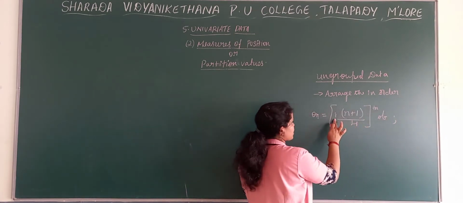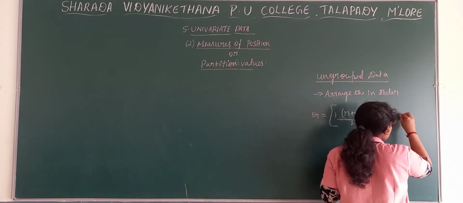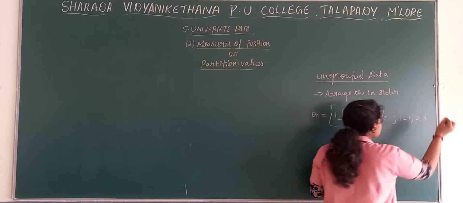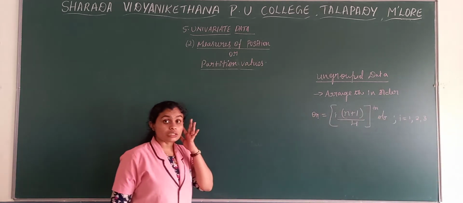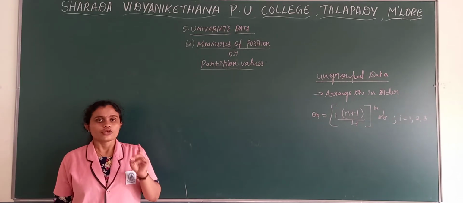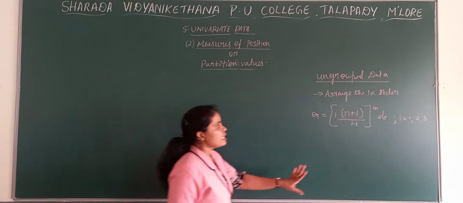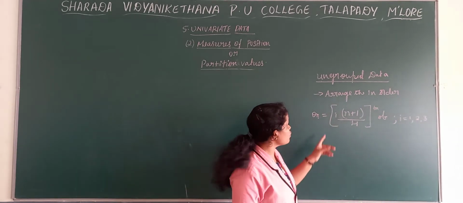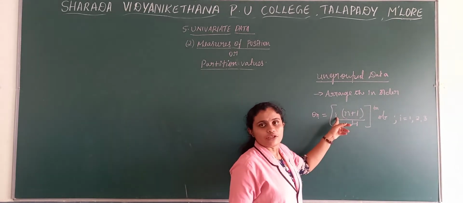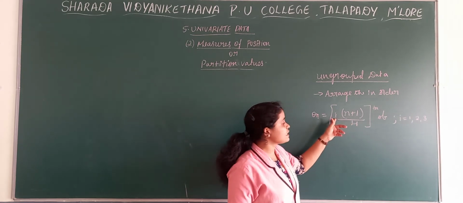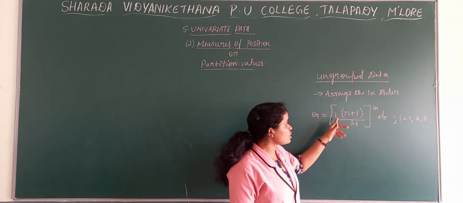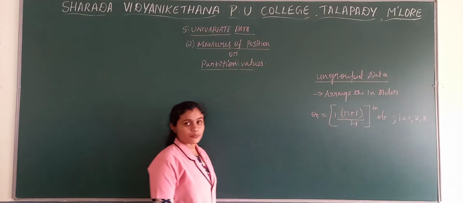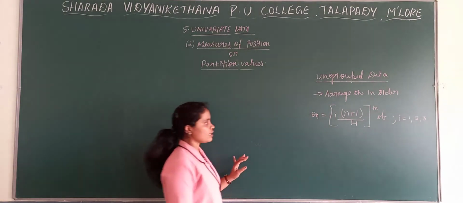What is this i? What possibilities are there? In case of quartiles, i means 1, 2 and 3, meaning Q1, Q2 and Q3. Only 3 possibilities. If you need to find out the Q1 value, here it will be 1. If you are finding out the Q2 value, here it is 2. If you are finding out the Q3 value, here it is 3. So this is the quartiles formula for ungrouped data.